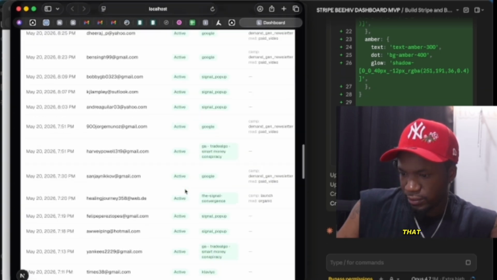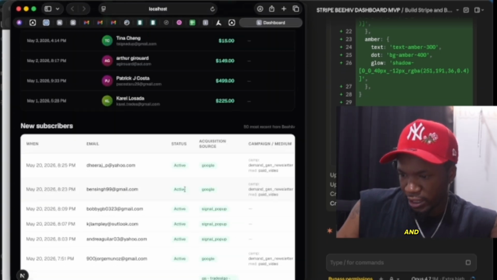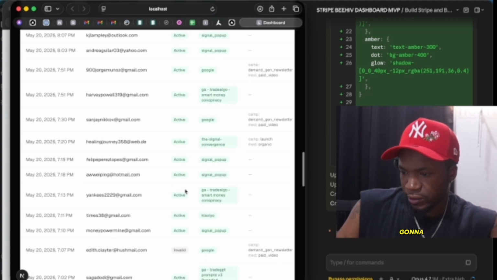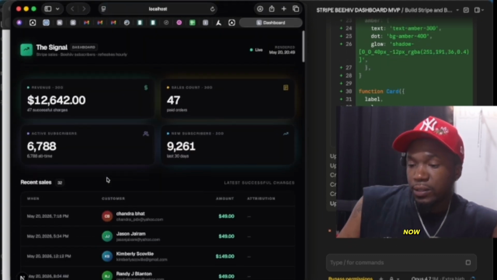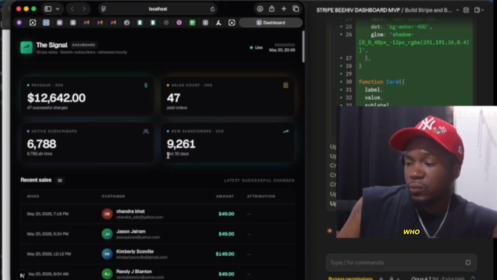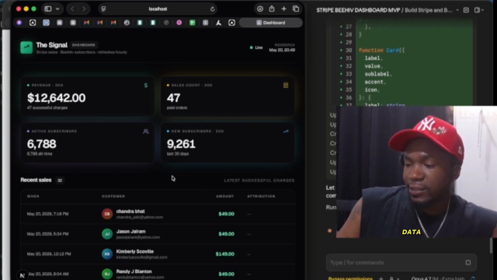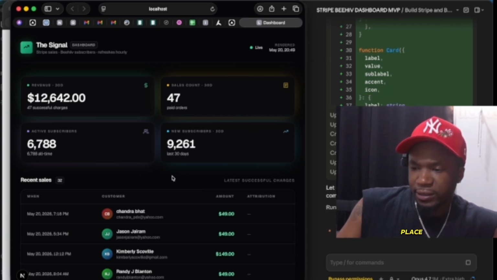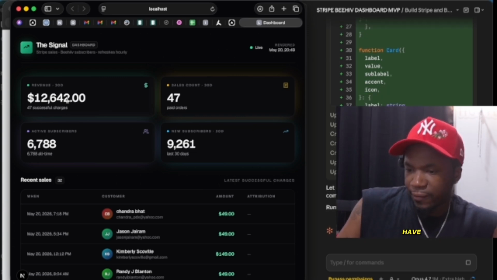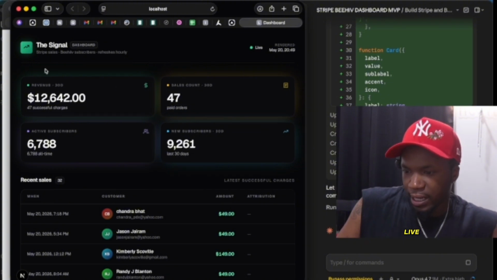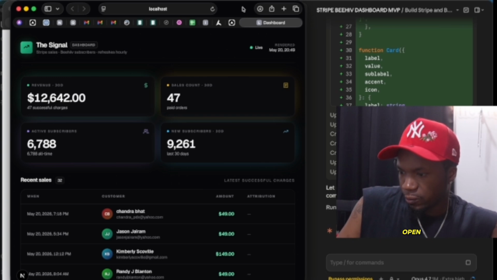Look at that. Beautiful. And it's going to go in and continue to do that for everything. It's going to update everything. Now, again, there are some people who need to organize a lot of their data into one place. And so now I have a dashboard that I just built live that shows my Stripe sales and Beehiiv subscribers. Let's open this up all the way.